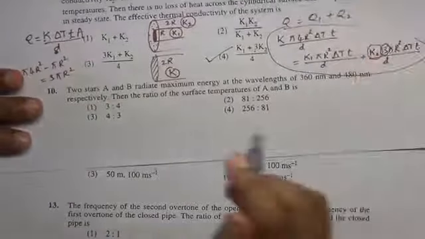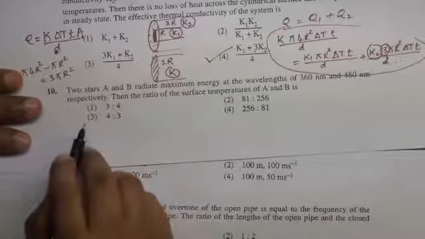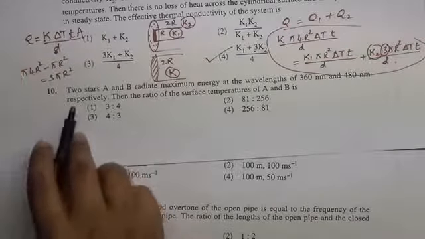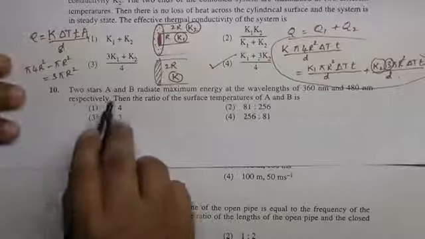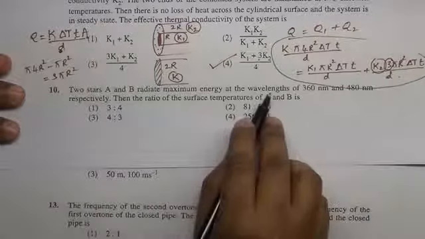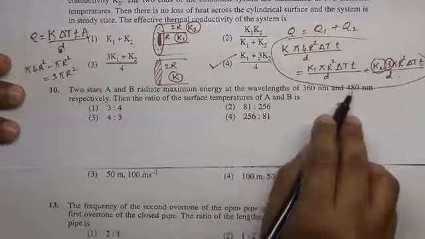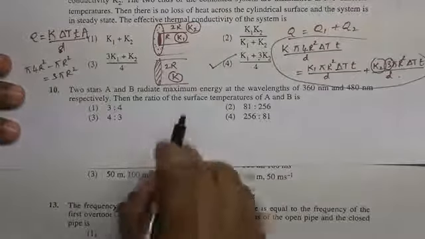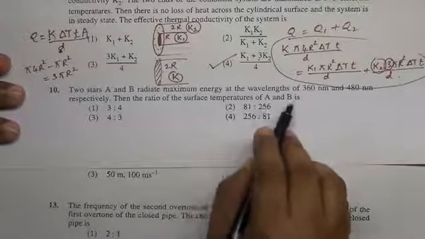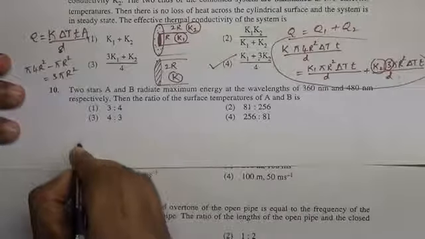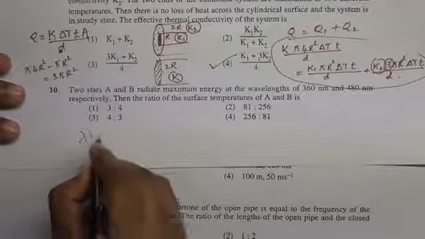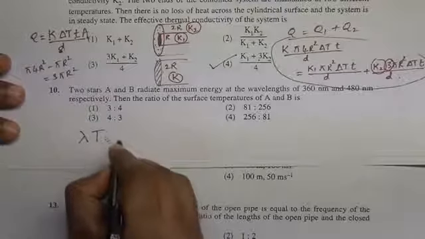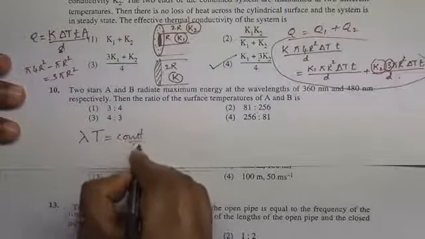Next, two stars A and B radiate maximum energy at wavelengths 360 nanometer and 480 nanometer respectively. Find the ratio of surface temperatures of A and B. Lambda, the wavelength of light, into surface temperature is a constant.